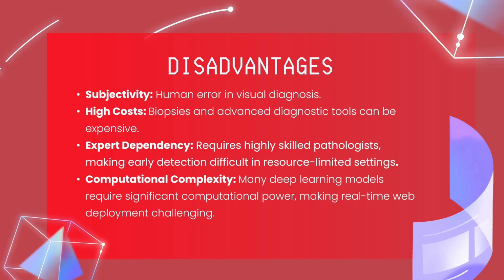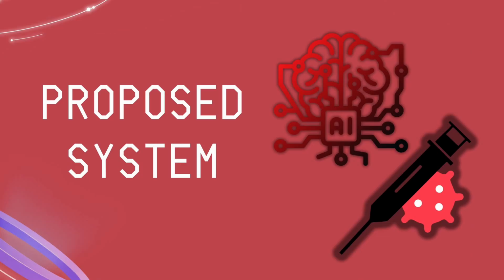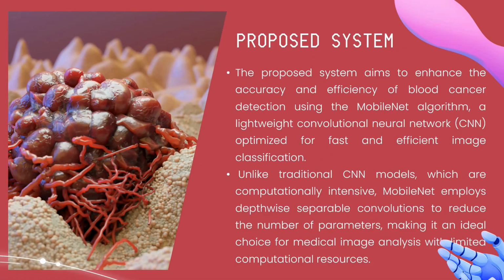Computational complexity: if you go for an automated system like CNN, you need huge computational power, a GPU, graphics processor, or high-end CPU. So this is the major drawback. To overcome all these issues in the existing system, we are going for our proposed system. So moving on to our proposed system.